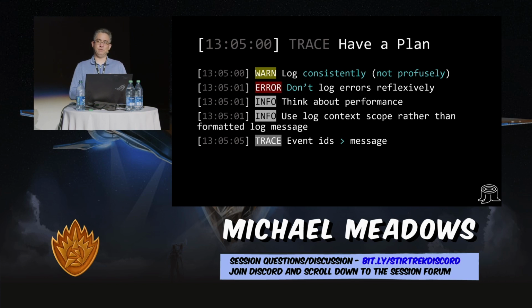Don't log errors reflexively. When I talked about exceptions, I kind of mentioned this. I might have glossed over it a little bit. The only time you should log an exception is when you don't know what else to do with it, and that should be your last chance. That should be your exception handler that's sitting right above your app.run. So you don't really need to log it everywhere. The stack trace will take care of that for you.